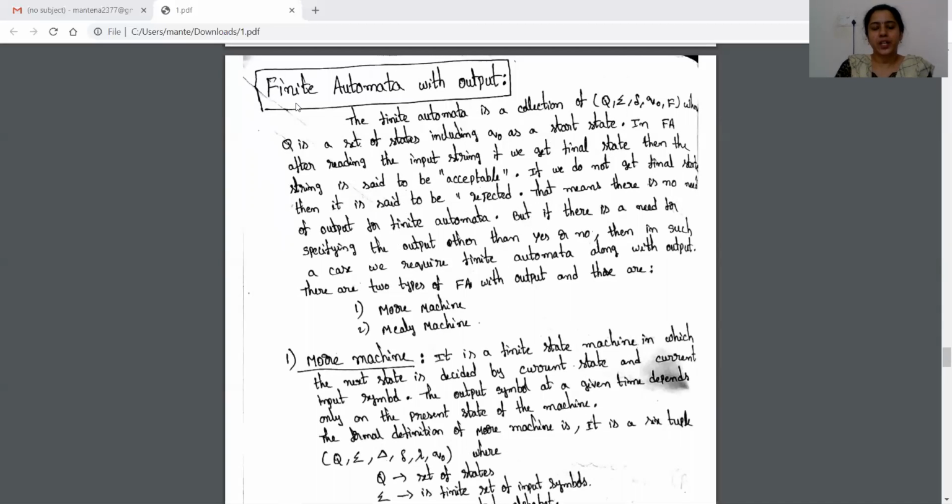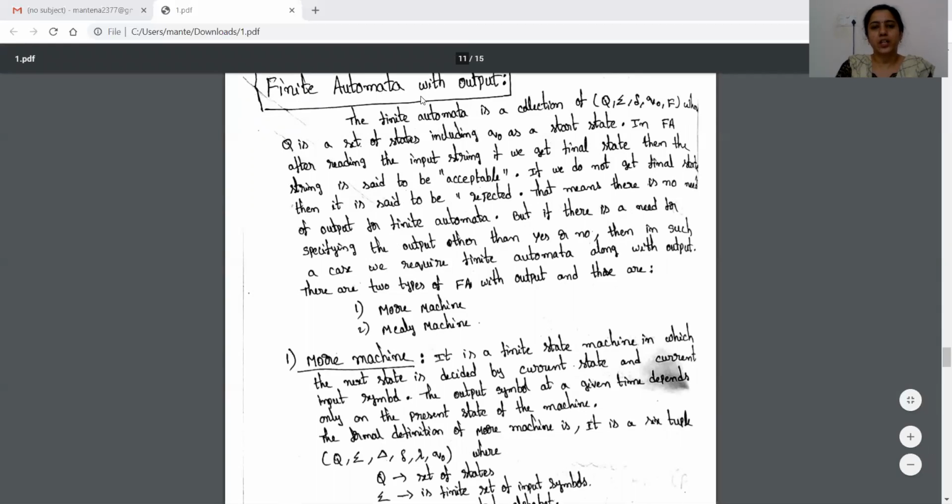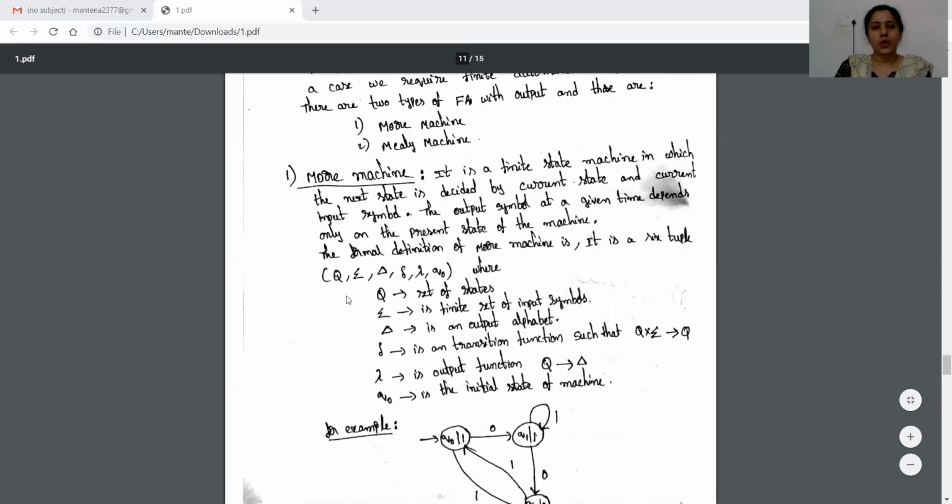There are other types of finite automata also, that is, finite automata with output capability. There are two types of such automata: one is the Moore machine and the other is the Mealy machine. This Moore and Mealy machine have output capability. They can produce the output.